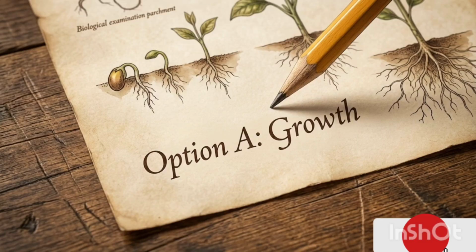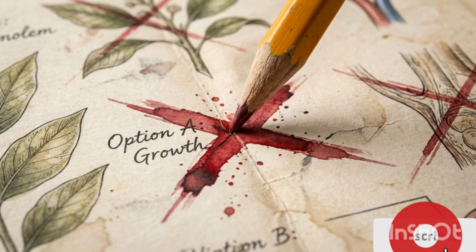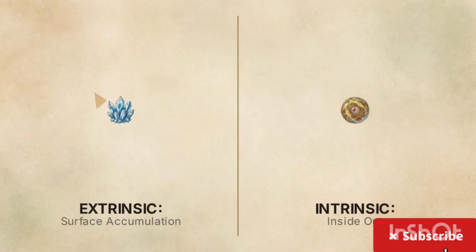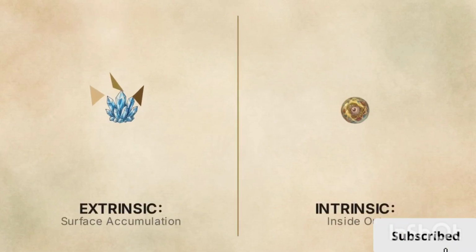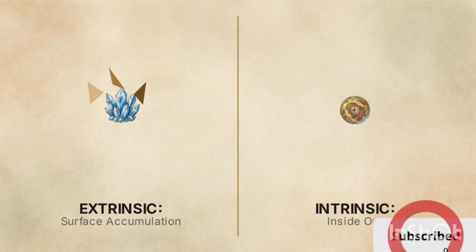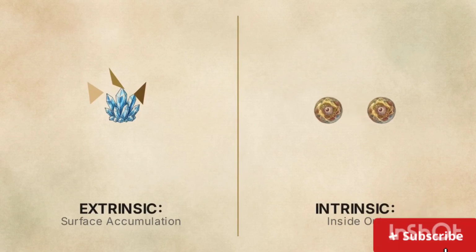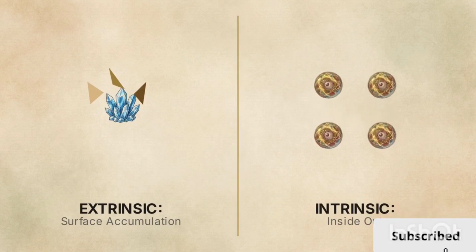On a biology exam, test writers will try to trap you by offering growth as a defining feature of life. Do not select it. Non-living things like sand dunes, mountains, and crystals accumulate material on their surface. That is extrinsic growth. Biological organisms grow from the inside out.